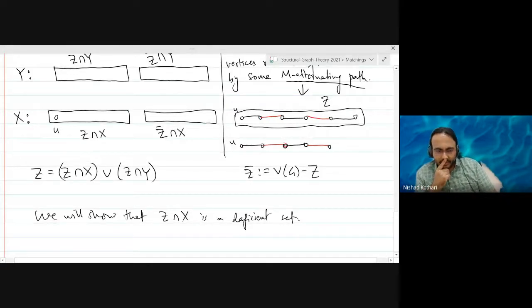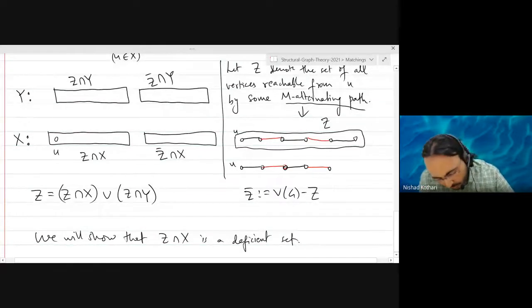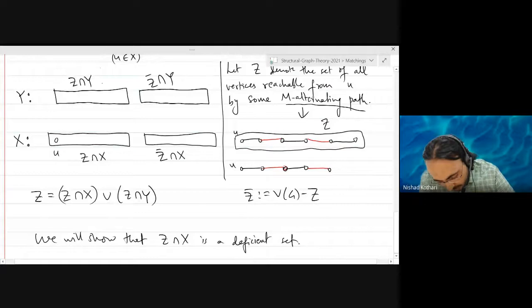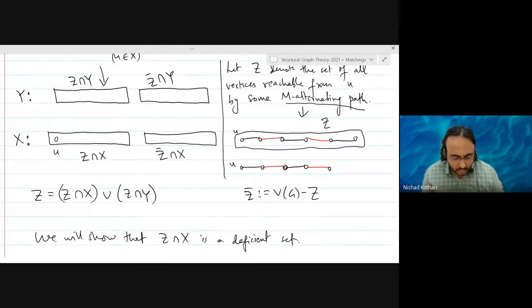How are you going to show that? So, well, as from the drawing, you imagine that we want to show that this is the neighborhood of this set and its size is smaller than this set. So those are the two things we want to show.